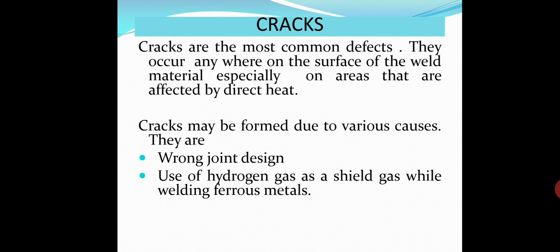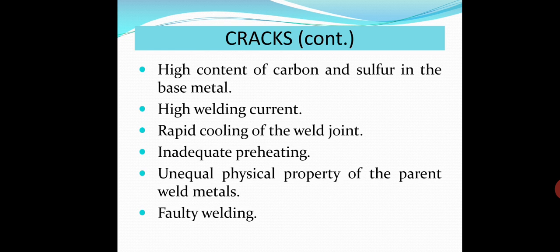So due to wrong joint design, this crack occurs. And in case of shielding agent, to prevent oxidation, we shield the welding area. So if hydrogen gas is used as a shielding gas for welding of ferrous metals, then this crack occurs.